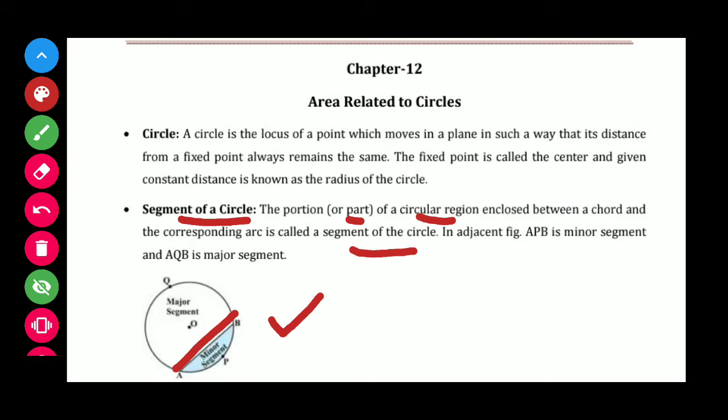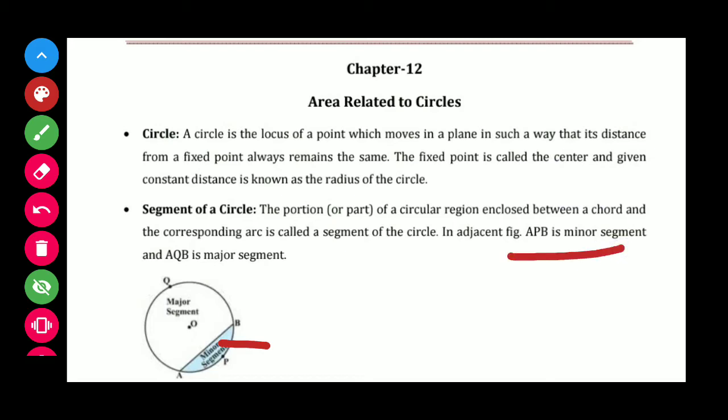The first part, that is the blue region, is the minor and the white portion is the major as it encloses the major area of the circle. In this way, this is called the segment. So students, in the adjacent figure APB is the minor segment and AQB is the major segment.